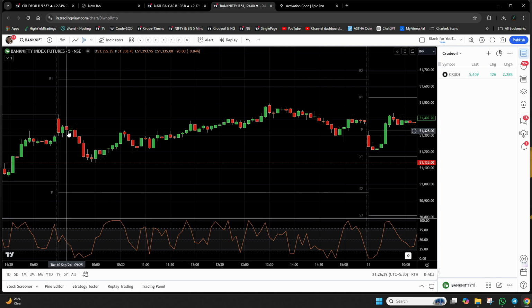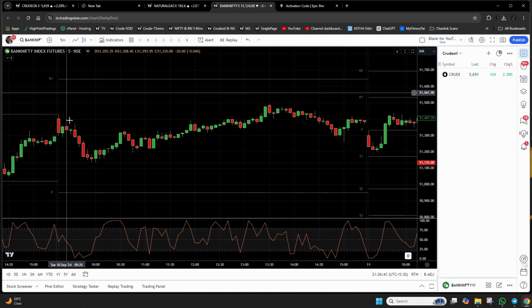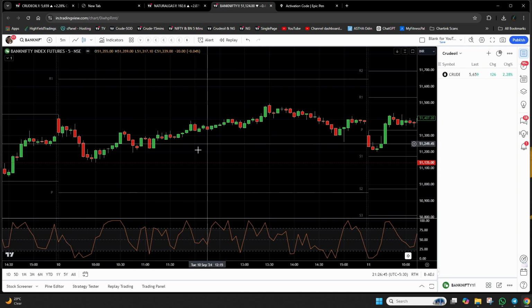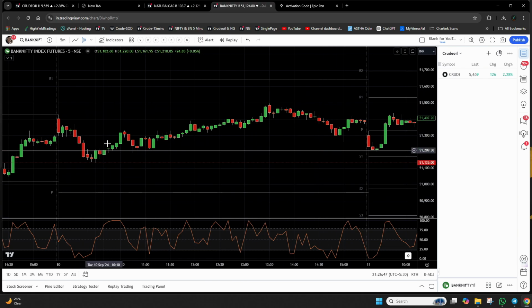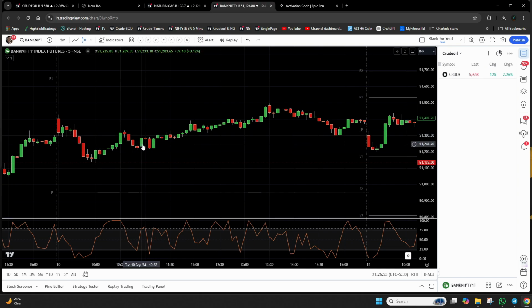What you see on the charts is, since we have the pivot line here and another pivot line here, we really don't have any scope of Bank Nifty getting resistance.